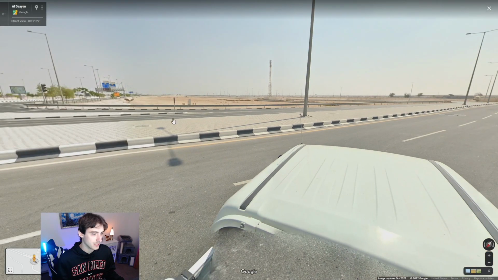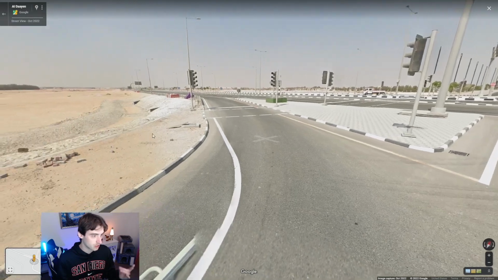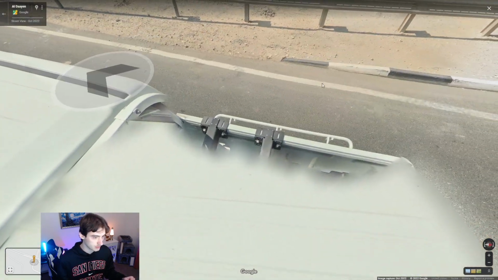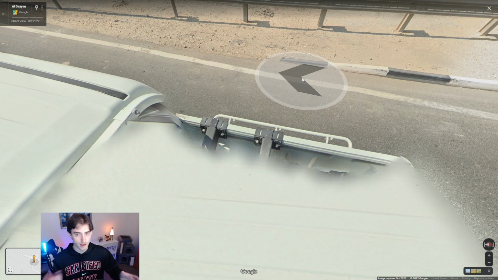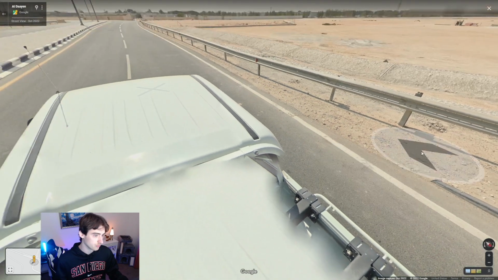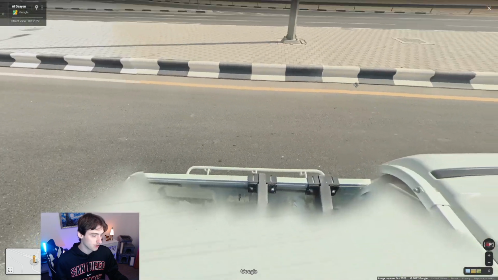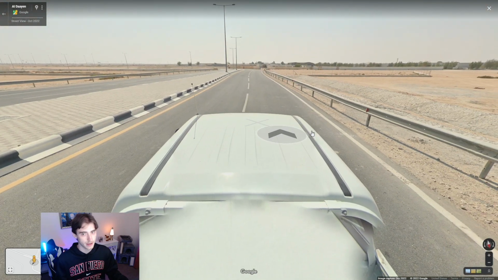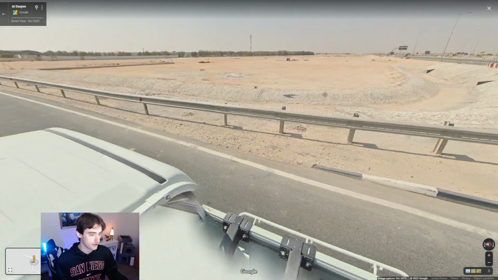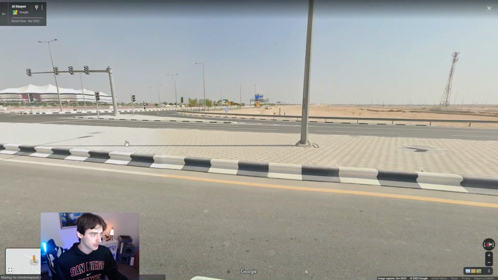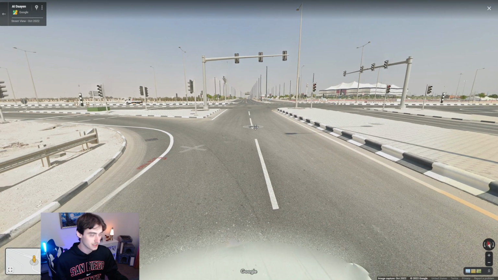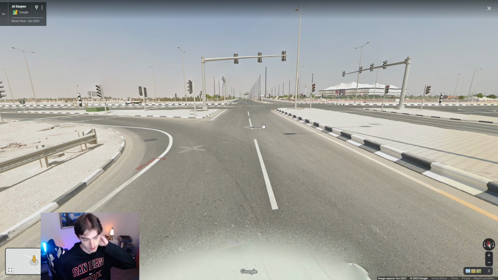There are other places as well, though. For example, we did look at this a little bit in a previous video, but Qatar got a new coverage, and it is kind of the pickup truck. It looks a little different. They all look a little bit different. They all have their little bells and whistles, I guess, but they all are in the back of a pickup truck, and you can see the front of it, which, yeah, it kind of sucks because, you know, it's kind of huge. It takes up a lot of part of the screen. So I prefer them not to use this pickup truck in the future, but it is the cheapest way for Google to do this. So I would expect more of this to be added in the future.